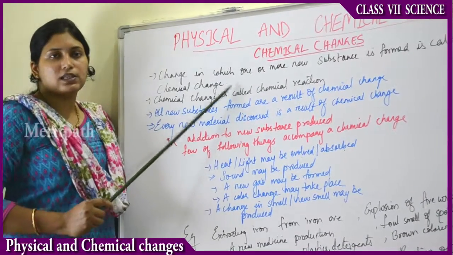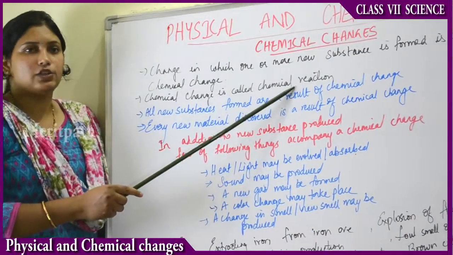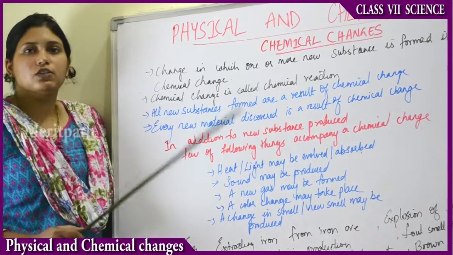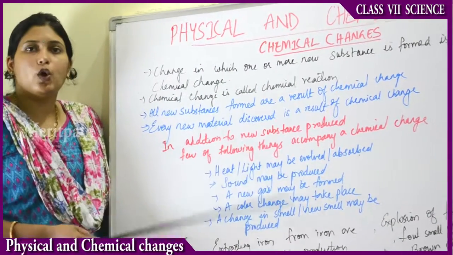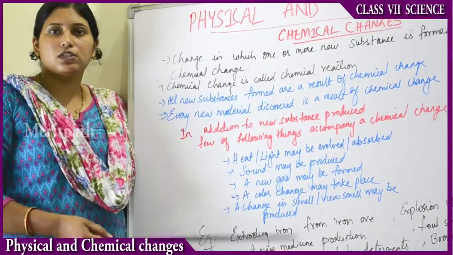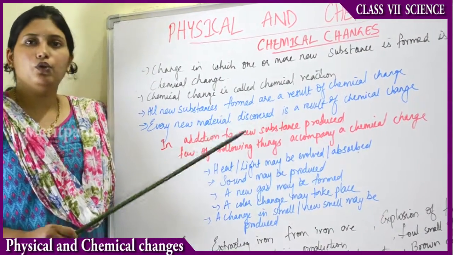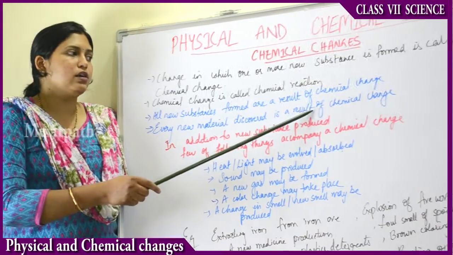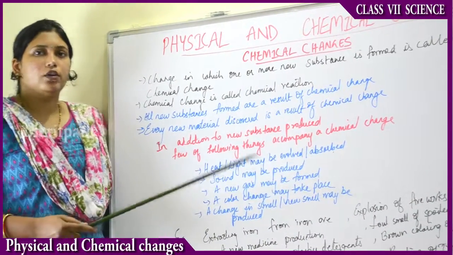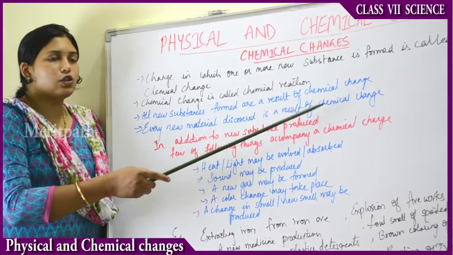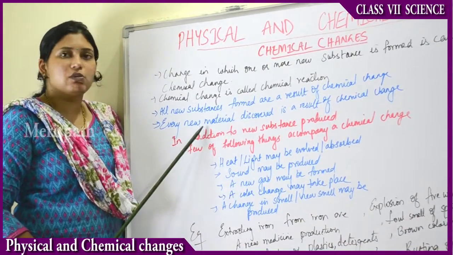These chemical changes can also be called chemical reactions. All new substances formed are a result of chemical change. All the new substances formed around us are the results of those chemical changes. And every new material discovered is also the result of a chemical change only. A lot of study has been done on the results of chemical changes, and new materials are discovered.